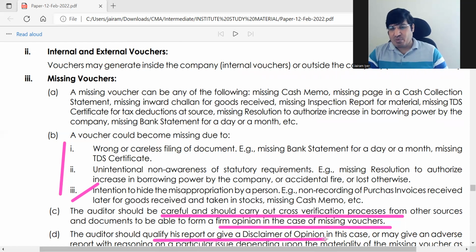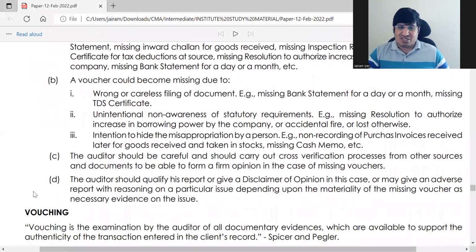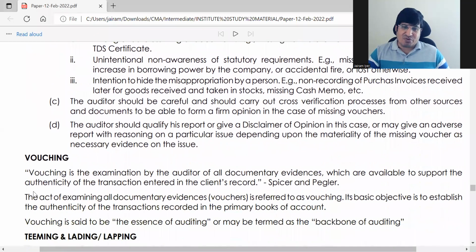Disclaimer of opinion means I cannot give any opinion on this. That's called a disclaimer of opinion. Qualifying means he'll say, apart from this part, other parts are fine, but for this part, I do not have enough evidence. Or he can also give an adverse report if he's sure that there is something really material going on. So that is done. This is how missing vouchers are dealt with. That is this point of missing vouchers.